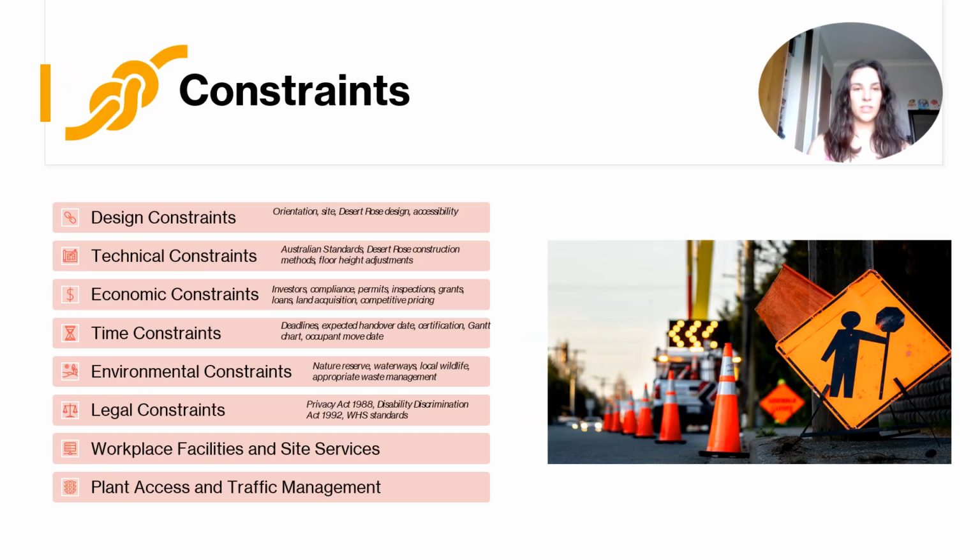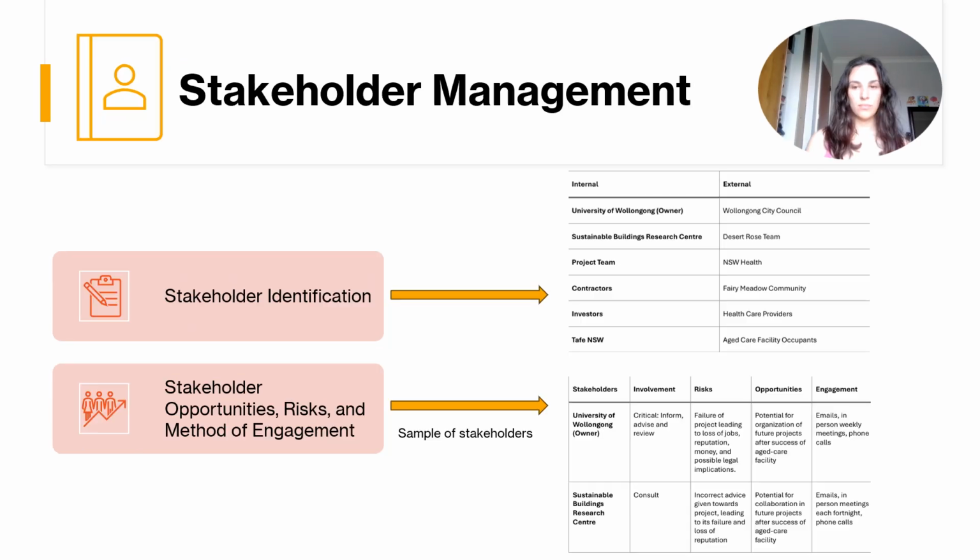Constraints considered for the Desert Rose House include design, technical, economic, time, environmental, and legal constraints, and they will also look at workplace facility and site services constraints and plant access and traffic management constraints. Managing stakeholders for the Desert Rose House will include identifying the stakeholders and looking at their individual opportunities, risks, and methods of engagement.